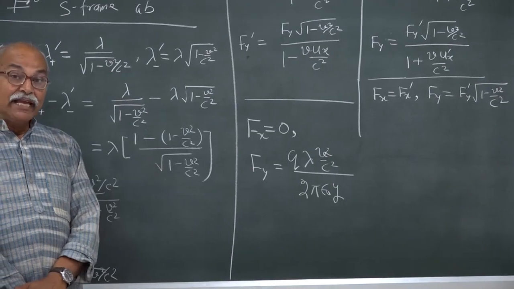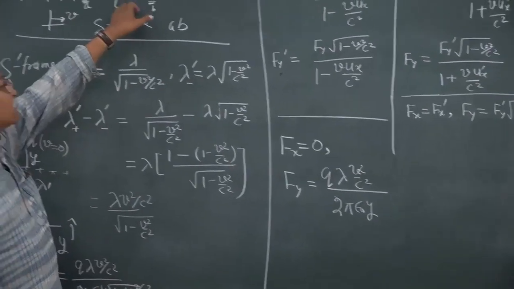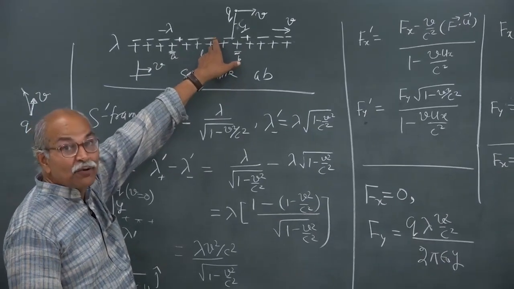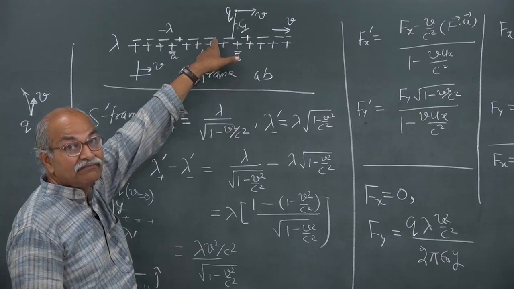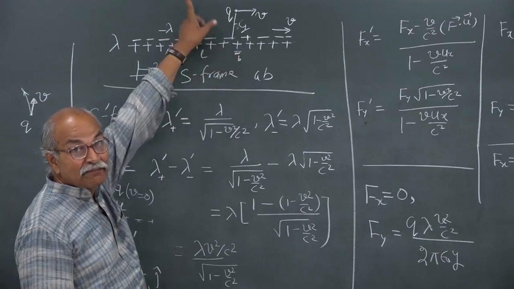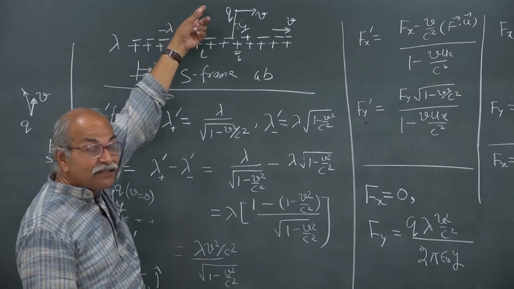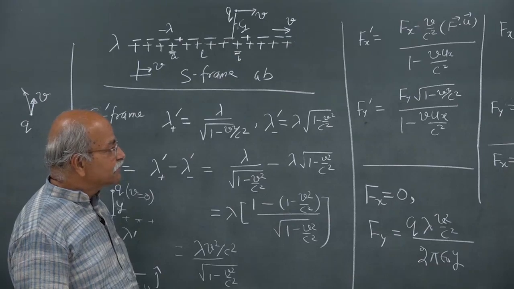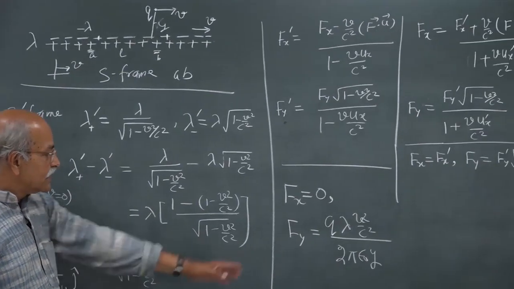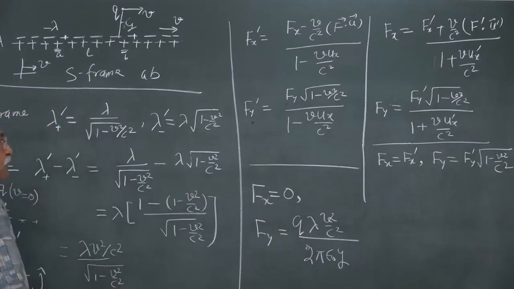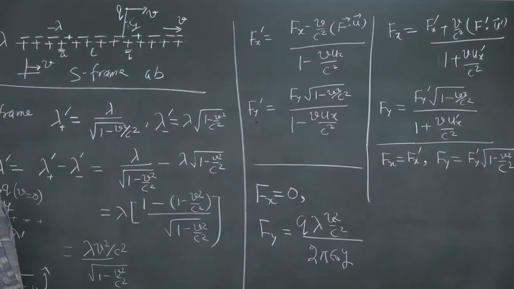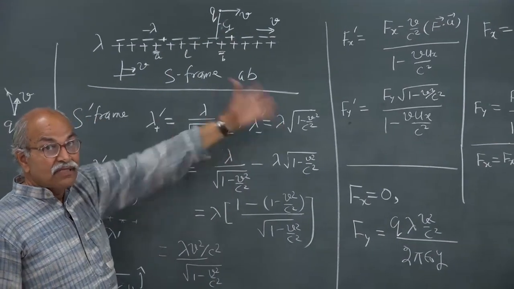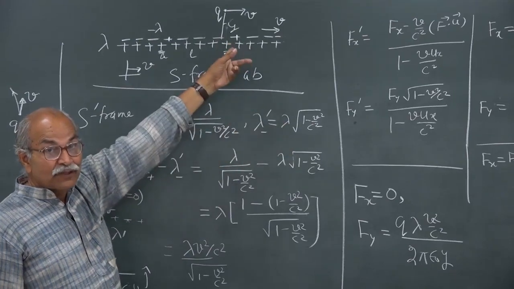So, now come back to S frame, where the total linear charge density is 0, plus lambda and minus lambda. So, there is no electric field, but still there is a force, and the value of the force is given by this. It is fx equal to fx prime, which is 0, and fy is equal to this much. So, you have a force in y direction on this particle, there is no charge density, still you have a force.